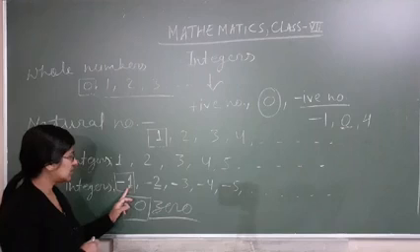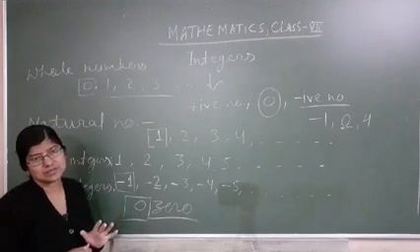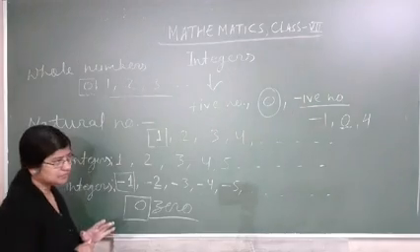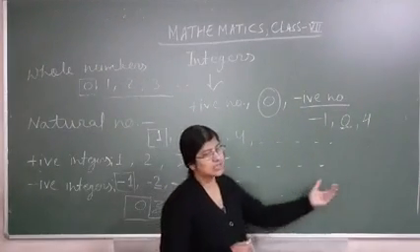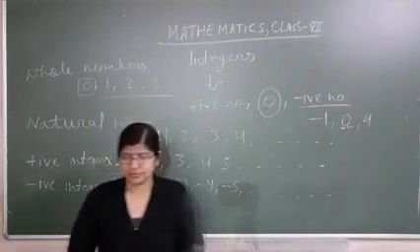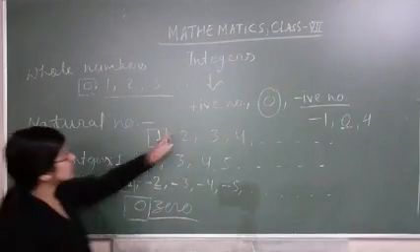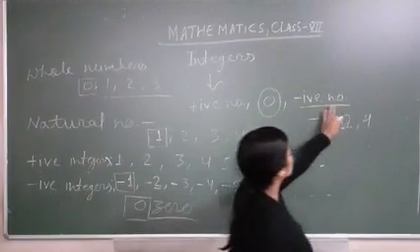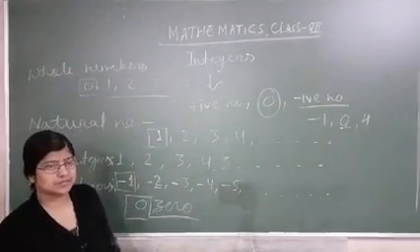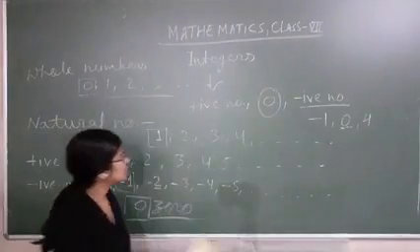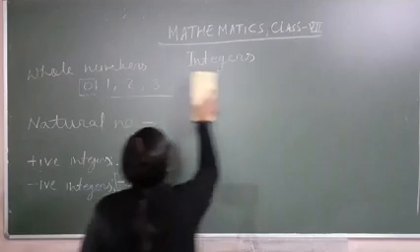Getting? So we can't tell what will be the smallest integer. Okay, because this one goes -5, -6, -7, like that. So all positive numbers and all negative numbers and 0 combined form integers. Clear? So today we will learn something about integers.